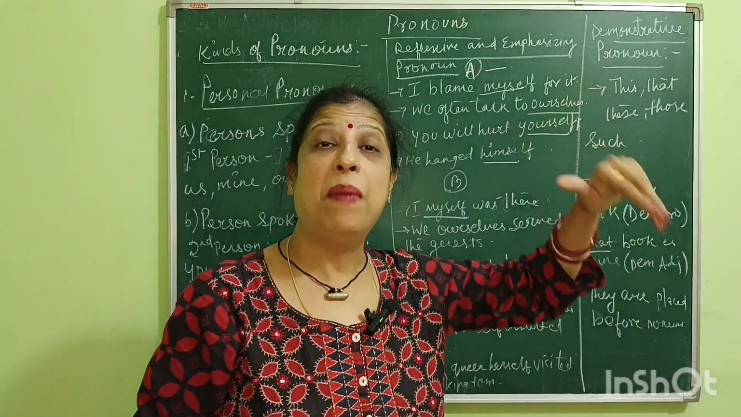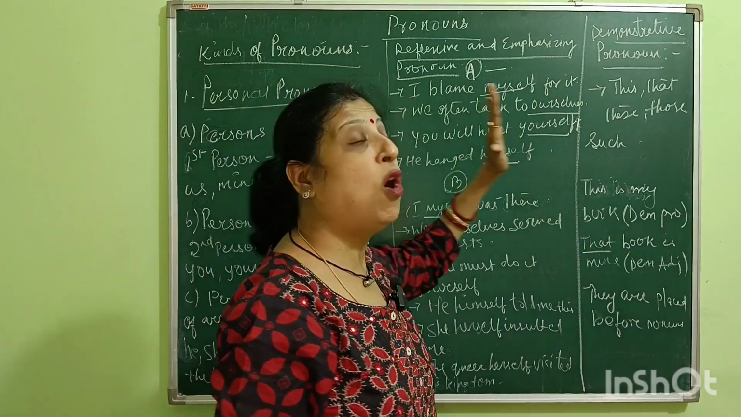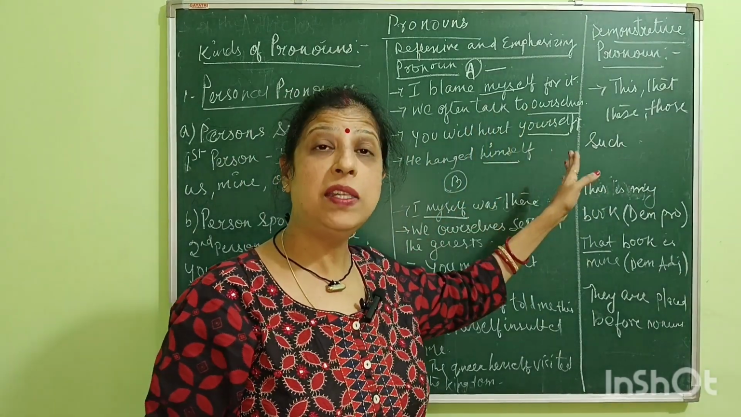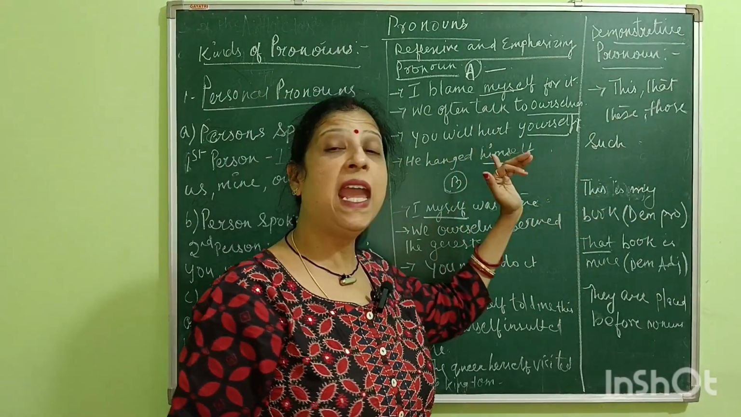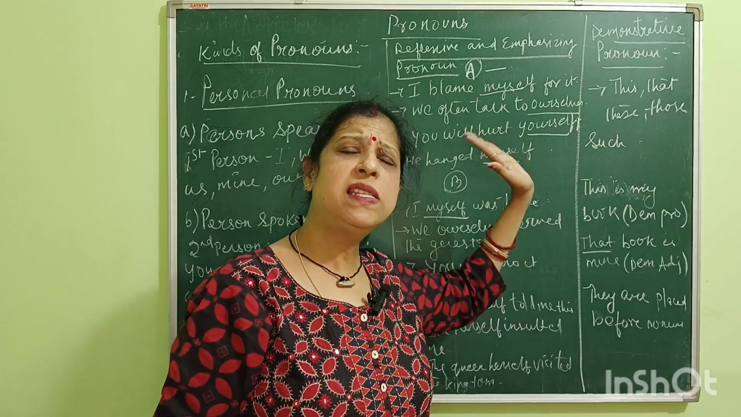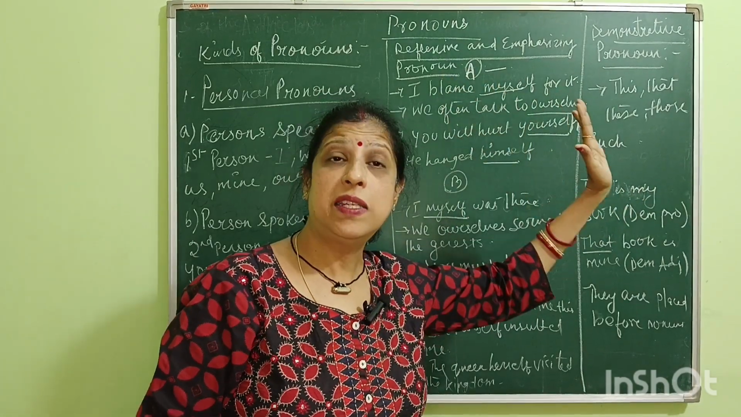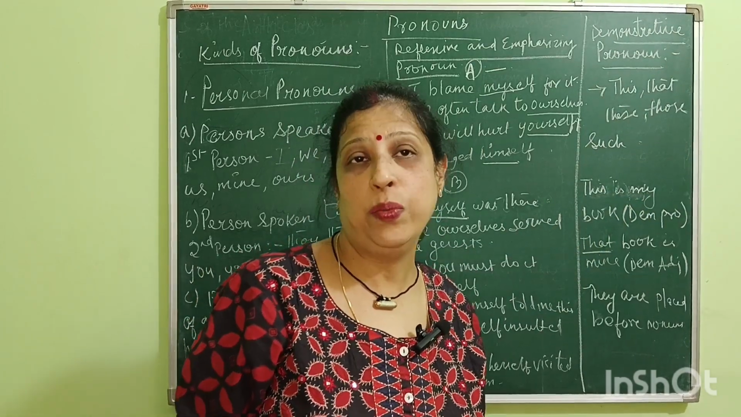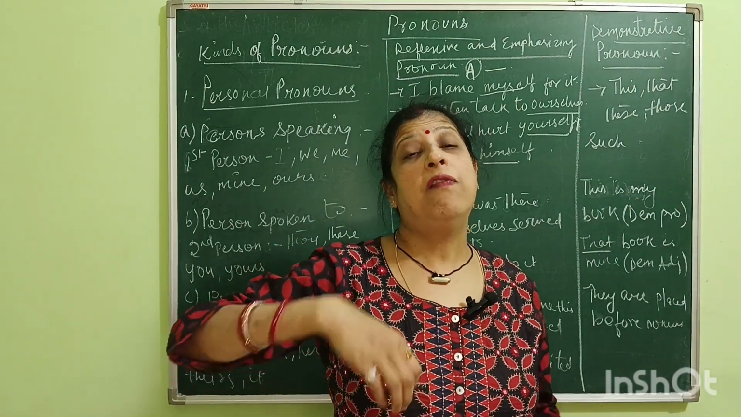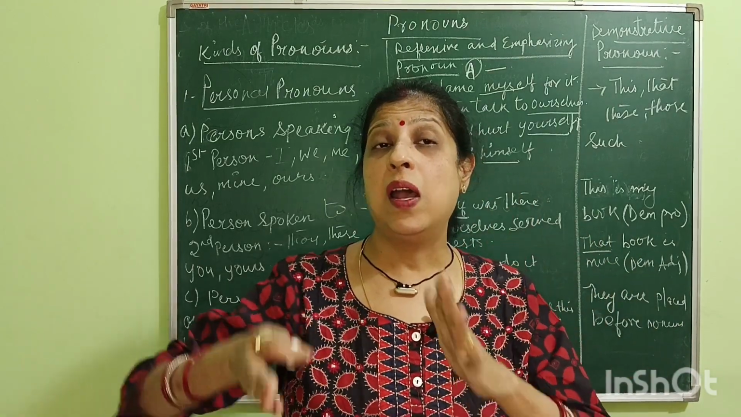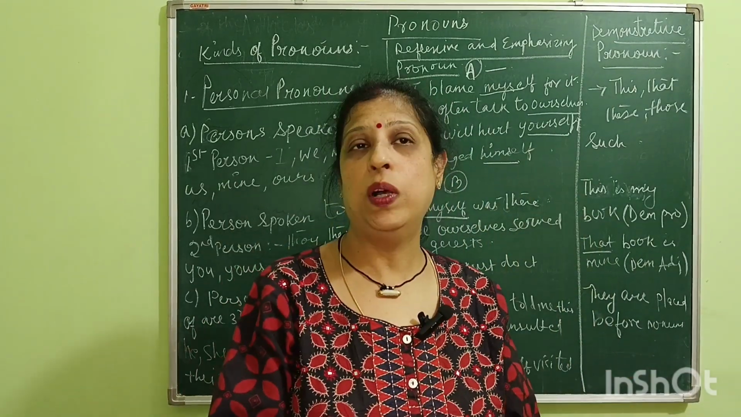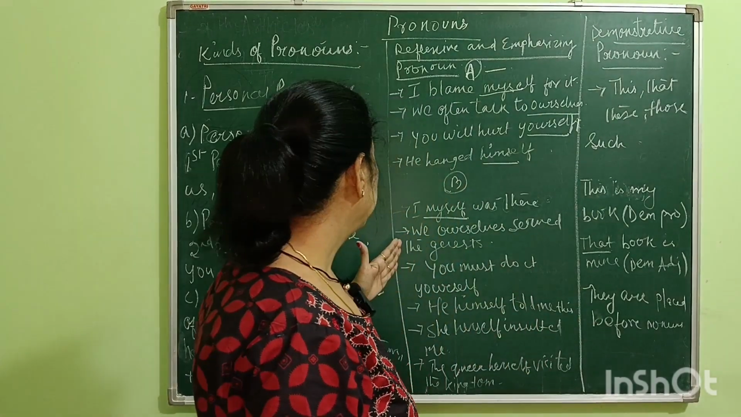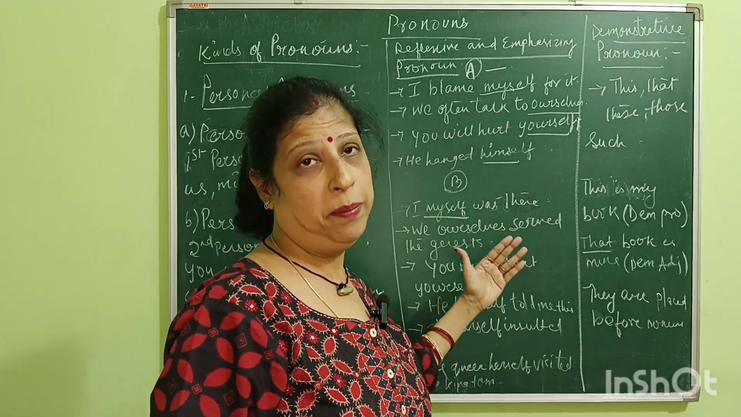I blame myself for it. We often talk to ourselves. You will hurt yourself. He hanged himself. So these are all hanging, hurting, talking, blaming. These are all verbs, all action words. So here when we are using the pronouns just after the verb, it becomes a reflexive pronoun. Clear? Now coming down to column B.